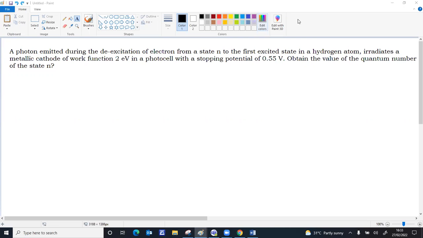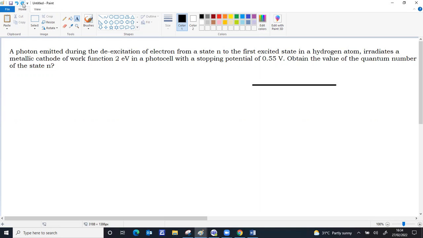This question is telling a photon emitted during de-excitation of an electron from state n to the first excited state in a hydrogen atom irradiates a metallic cathode of work function 2 electron volt in a photocell with stopping potential of 0.55 volt. Obtain the value of the quantum number n of that particular state. Try to represent this as a diagram.